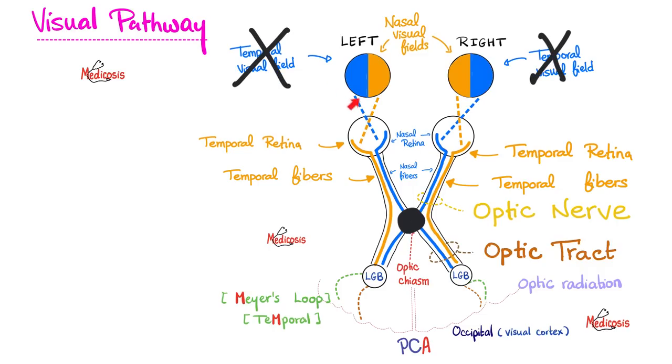So I will lose both temporal fields, which means the temporal sides of the visual fields are blind to me. I cannot see anything temporally. And what do we call this? Well, since this happened on both eyes, I'm going to say bi, meaning two. The problem is in the temporal, not the nasal, so it's bitemporal.